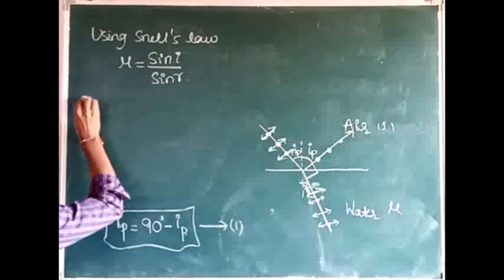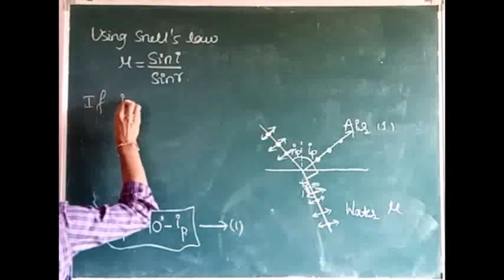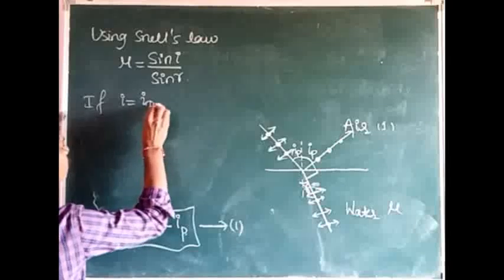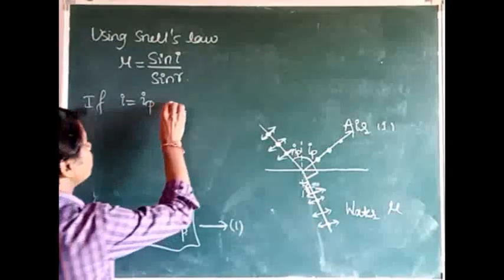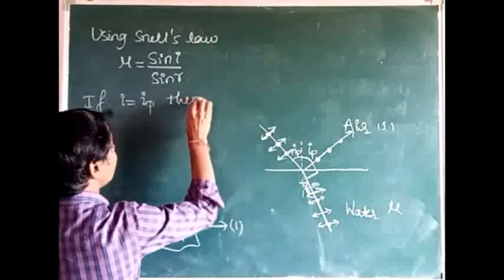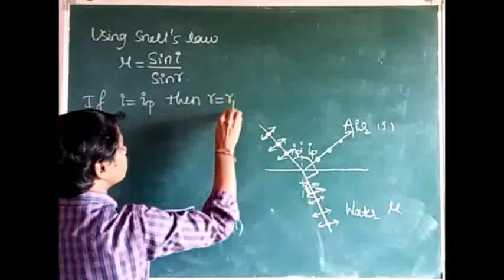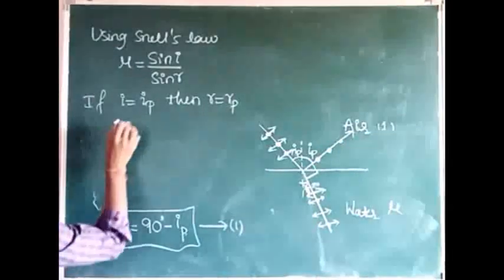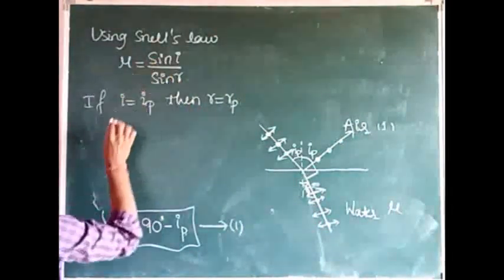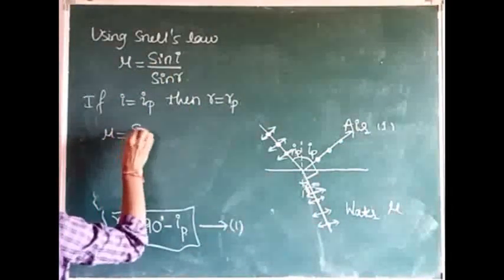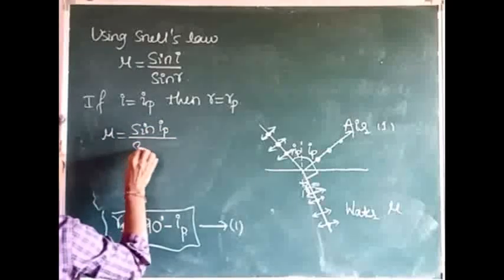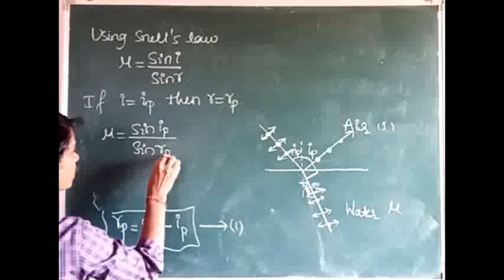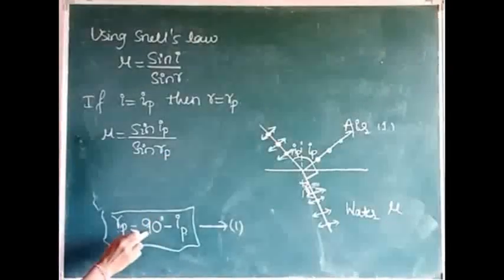Then if I is equal to IP, meaning the angle of incidence is equal to the polarizing angle or Brewster's angle, then R is equal to RP. On substituting these two values, we get mu is equal to sin IP divided by sin RP. What about sin RP? Sin RP is nothing but sin of 90 minus IP.